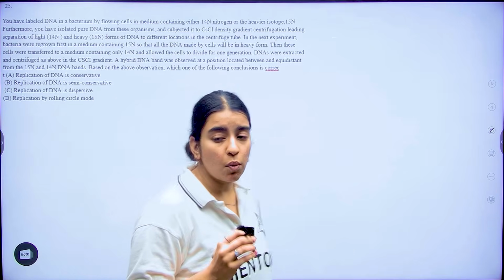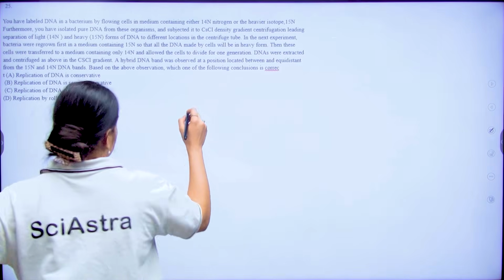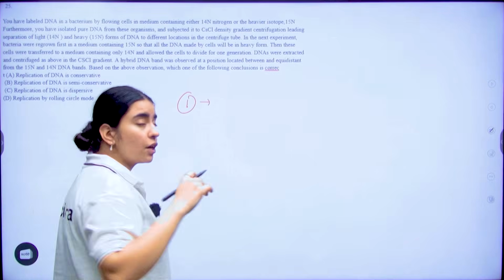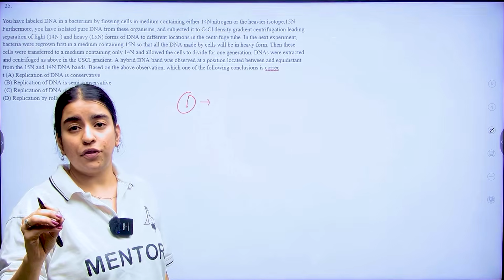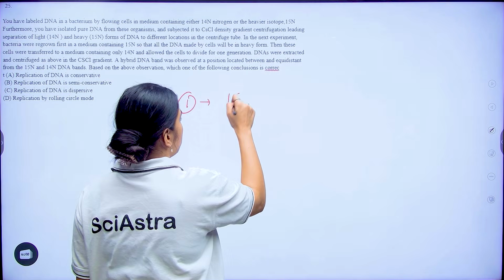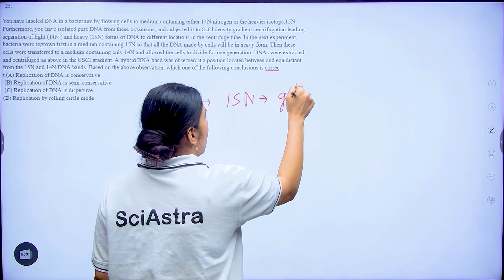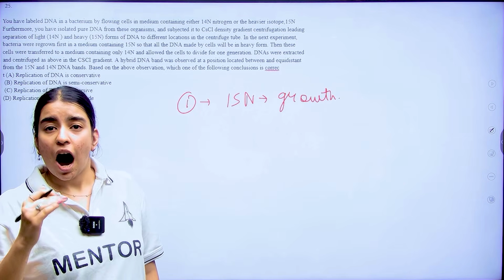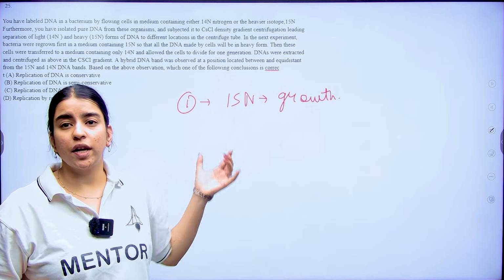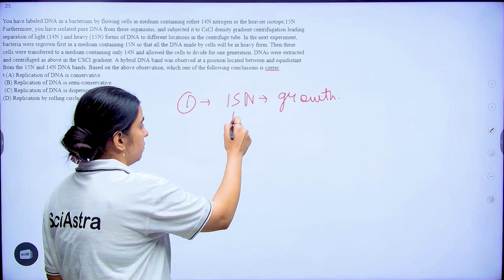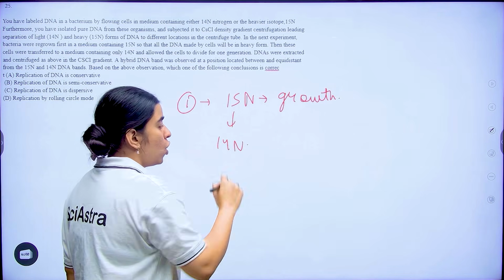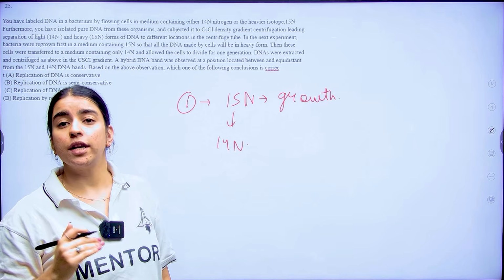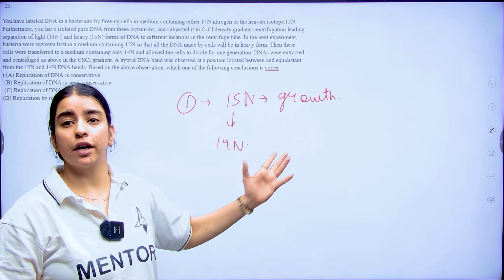First you are doing growth in 15N medium. After that, you are transferring this to your 14N medium.